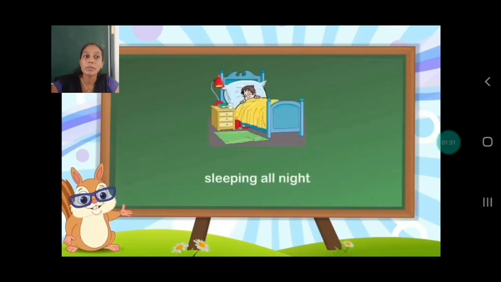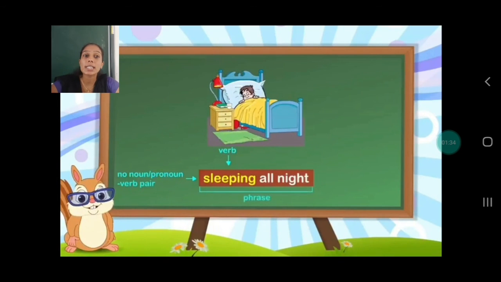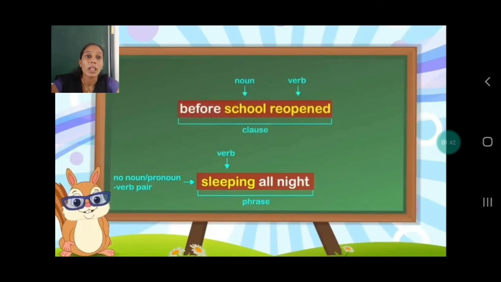See the next example. Sleeping all night. Sleeping is a verb. So it becomes a verb phrase. Okay. So you have to keep in mind. School and reopened, it's a noun and a verb pair. So that is not a phrase. It is a clause. Because we don't have a noun and a verb pair in a phrase. And if we have directly used a verb in the phrase, it becomes a verb phrase. Sleeping all night. It becomes a group of words used with a verb.